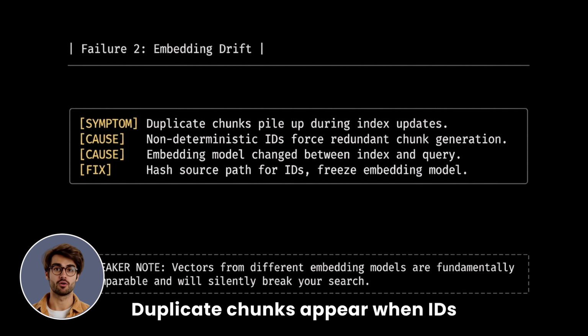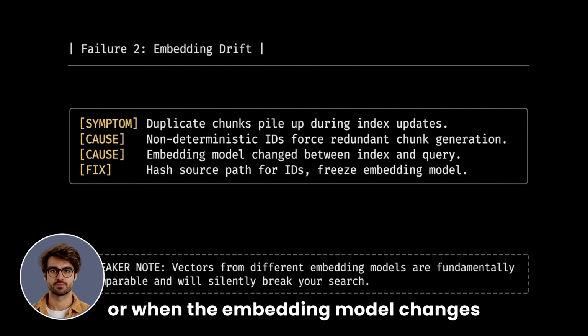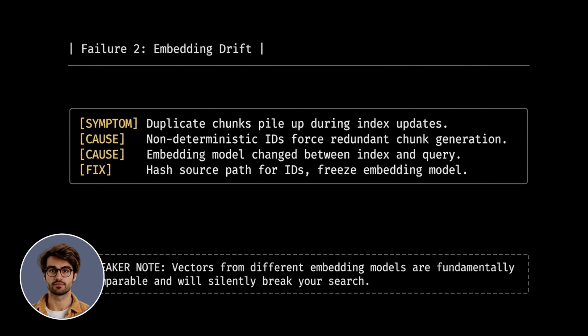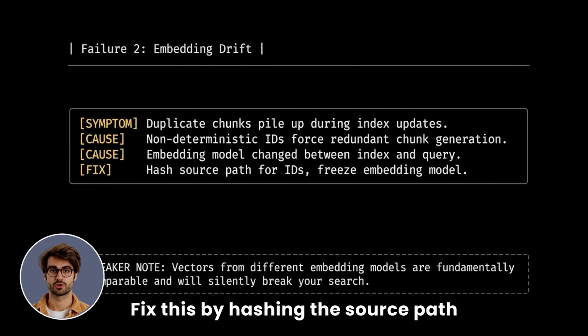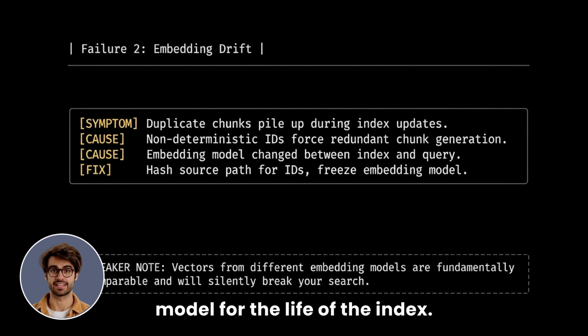Failure mode 2 is embedding drift. Duplicate chunks appear when IDs are non-deterministic, or when the embedding model changes between indexing and querying. Fix this by hashing the source path for IDs and freezing the embedding model for the life of the index.